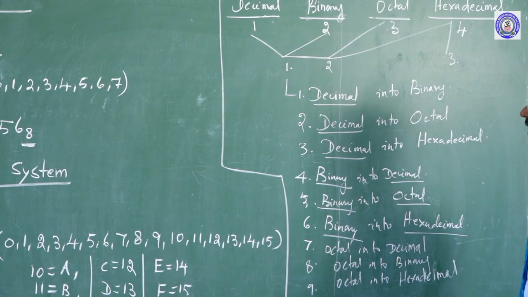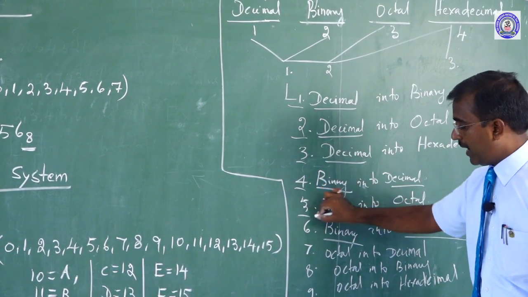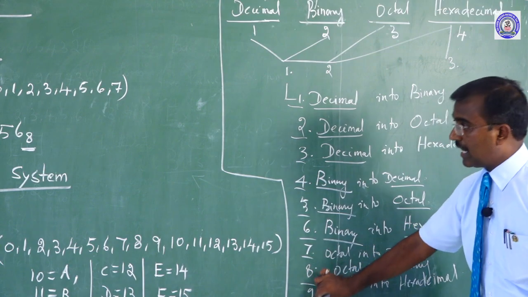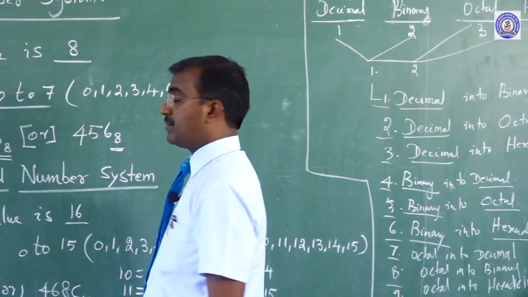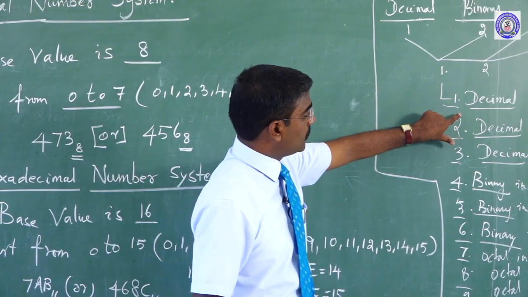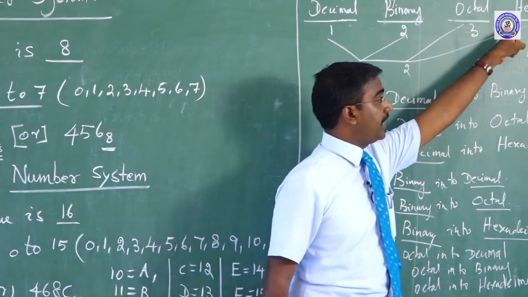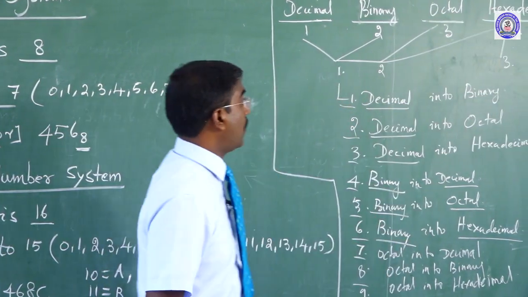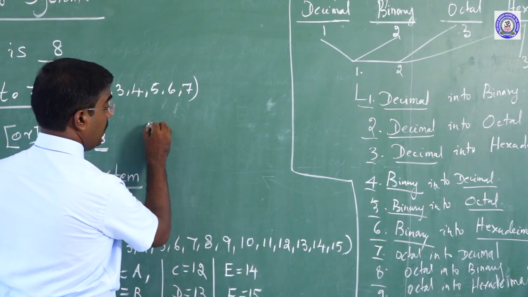Okay, totally 9 types of conversions are there: 1, 2, 3, 4, 5, 6, 7, 8, 9. Okay, what are the remaining types? Here you see decimal part over, binary part over, octal part over. The remaining is hexadecimal. That's why finally I will tell you hexadecimal into